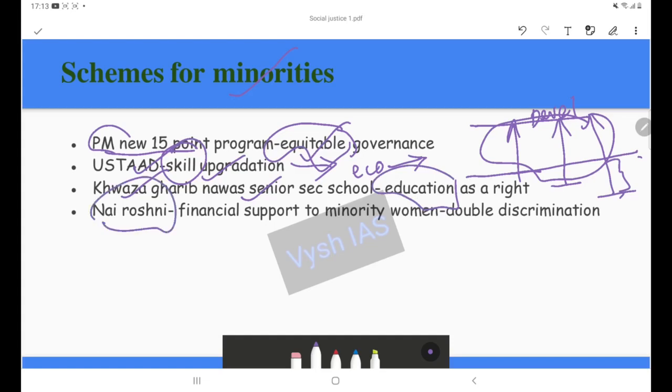Then the Nai Roshni scheme. It is a scheme for minority women wherein some financial support is given. So it is also a case of double discrimination. See, these words you have to use whenever you can. Please use these words, because it is going to enhance your answer. Without these words, simply putting some facts and figures in your mains answer sheet won't be good for your marks.